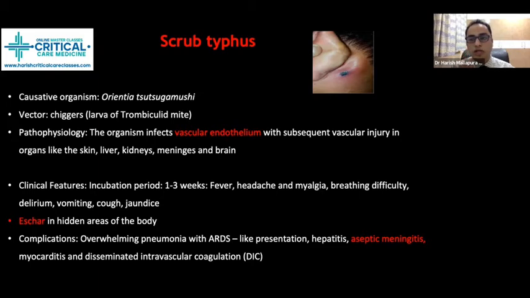In the worst scenario, the patient can have DIC manifestation with coagulopathy, with a raised INR, low fibrinogen, and low platelet count, with bleeding manifestation. This is the worst complication of scrub typhus.